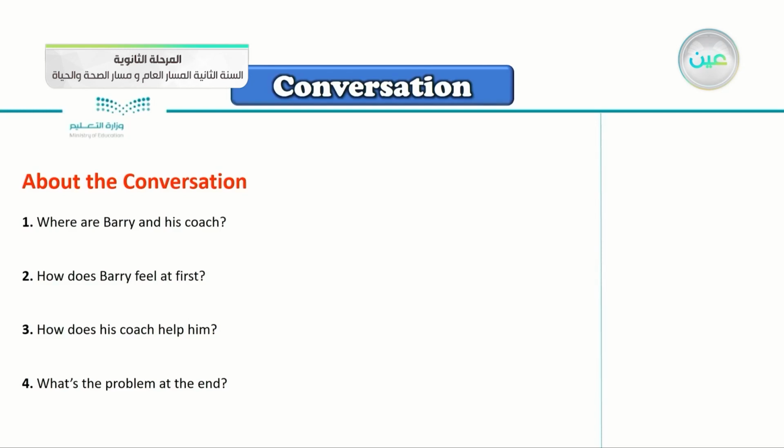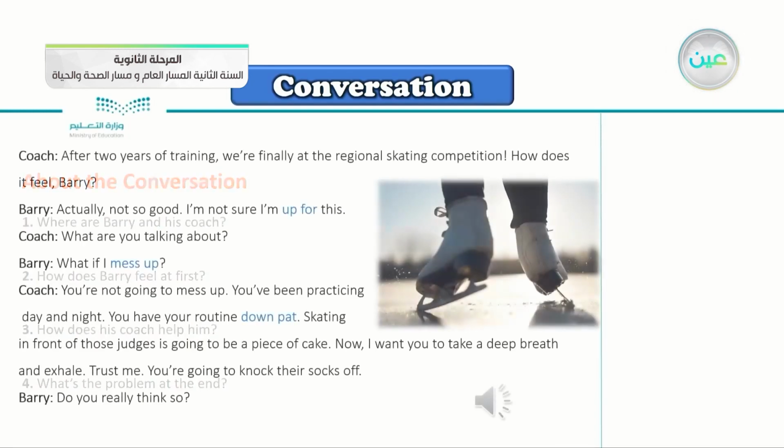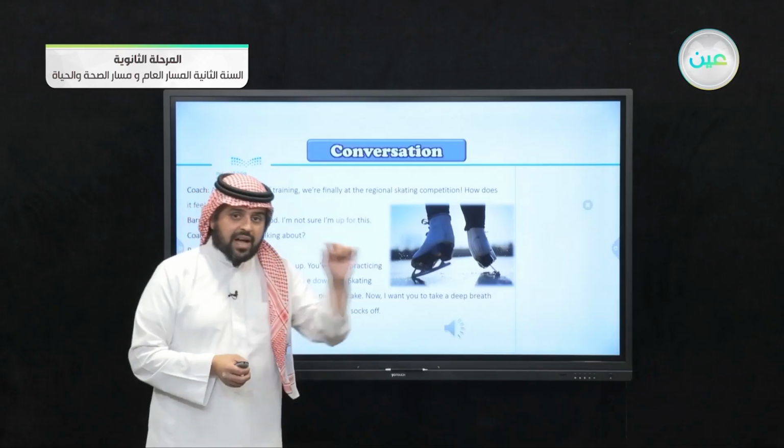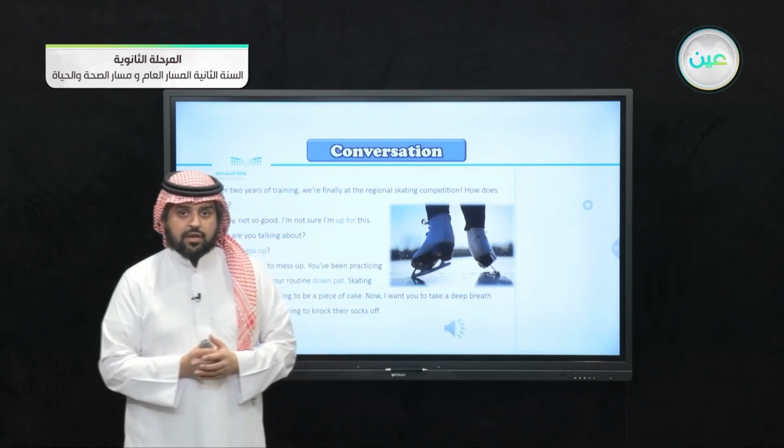So we have 4 questions here about the conversation. Let's listen to the conversation again and try to look for the answers to these 4 questions.